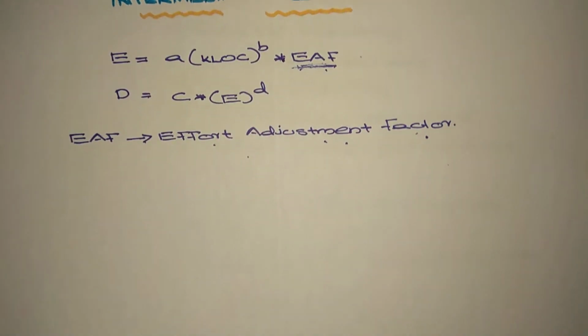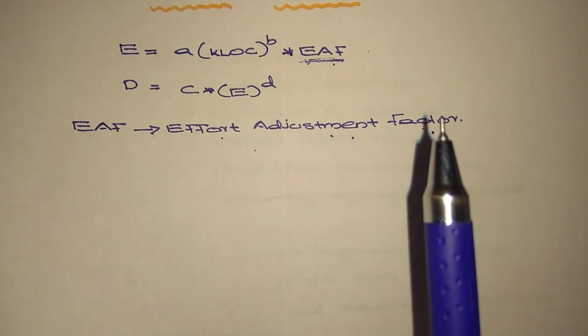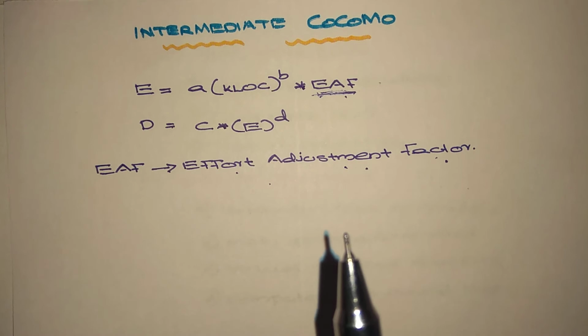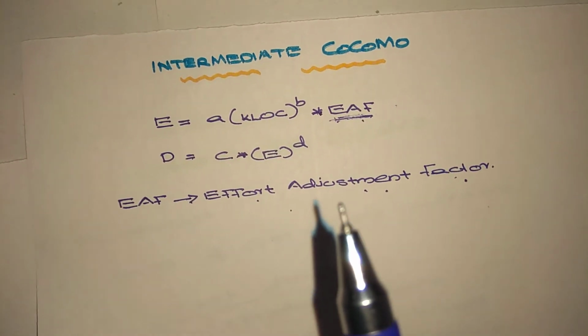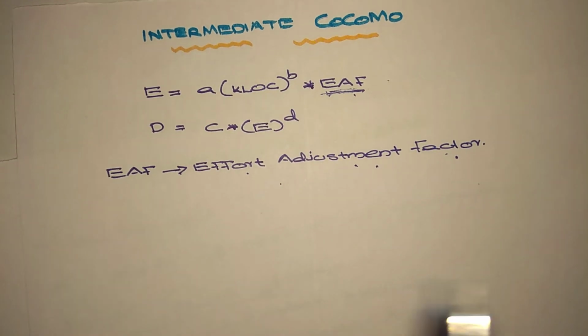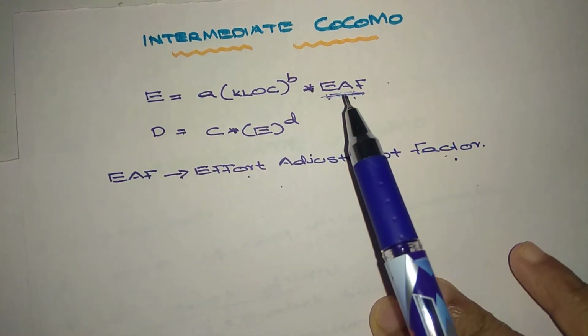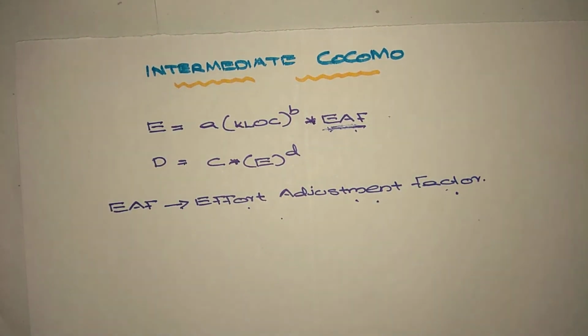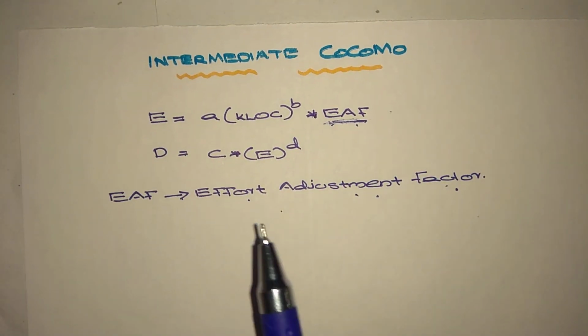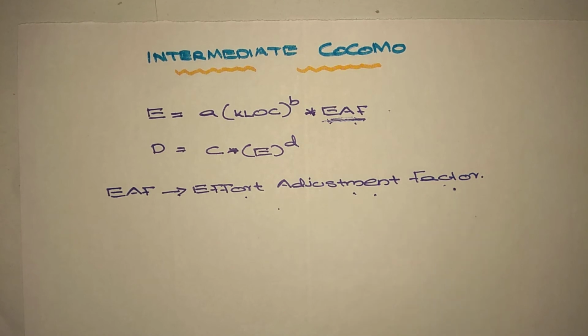Now let's see the intermediate COCOMO equations. This is the equation for intermediate COCOMO: E is equal to A into KLOC to the power B, multiplied by EAF, and D is equal to C into E to the power D. So what is this EAF? EAF means effort adjustment factor.